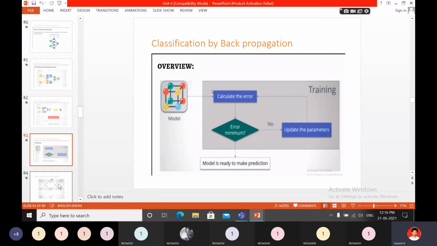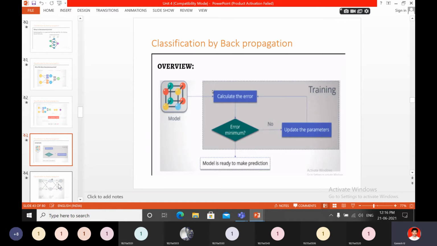How that can be done: calculate the error, update the parameters. Is the error minimum or not? If the error is minimum, then the model is ready to make predictions. That is the main thing. The main thing in backpropagation is that again and again you check whether the error is minimum or not. When the error is maximum, you have to try to make the error minimum.